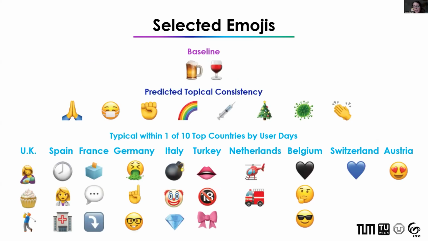Looking over my results, I conducted an emoji-specific analysis for some emojis that were predicted to have topical consistency, as well as emojis that were typically occurring within one of the 10 top countries by user days.